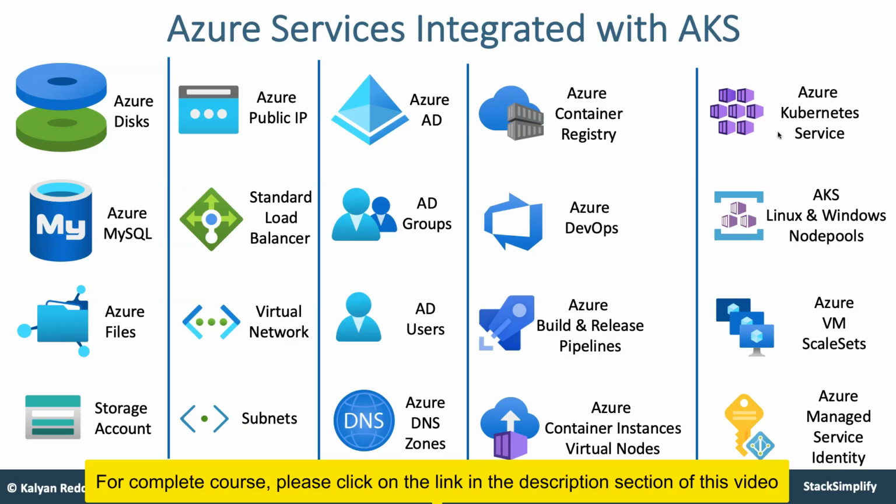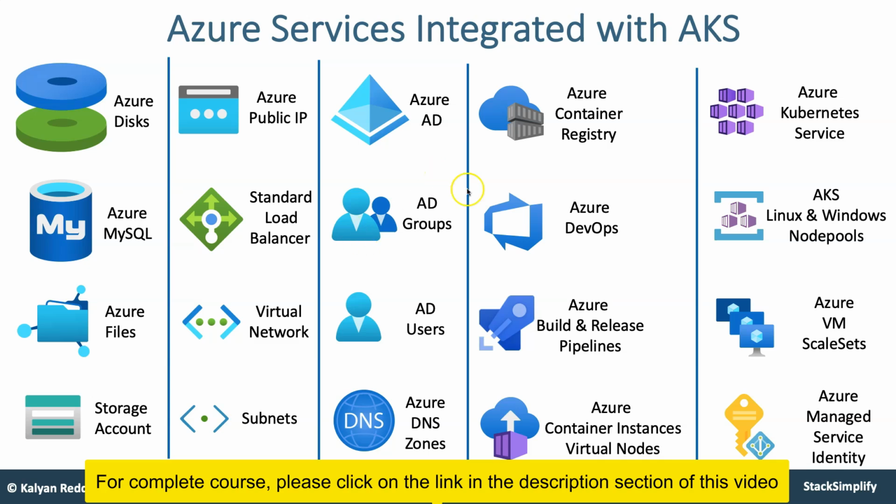We are going to look into Azure disks, Azure MySQL, Azure files and then storage accounts in combination with Azure Kubernetes clusters. As part of that, we are also going to learn about Azure public IP, standard load balancers, virtual networks and then subnets. This Azure AKS cluster, we are going to integrate with Azure AD.